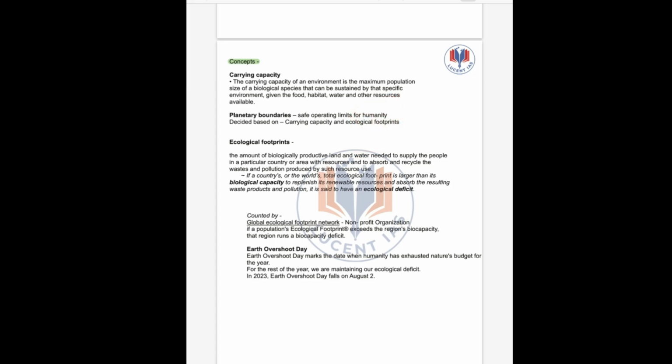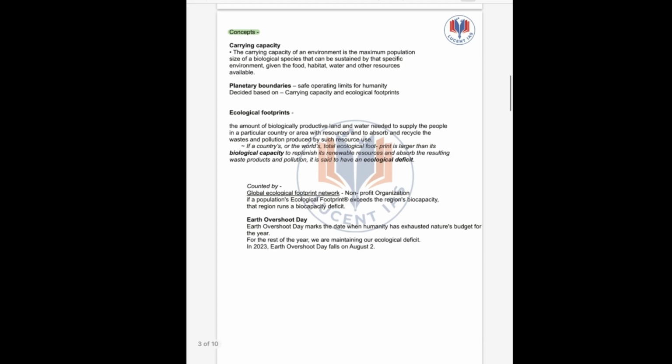Generally, ecological footprint is calculated on the basis of country. So as we know, Kuwait as a country has the highest ecological footprint, means they consume most of the part of environment. Clear? Then who counts it? It is counted by Global Ecological Footprint Network. It is a non-profit organization.